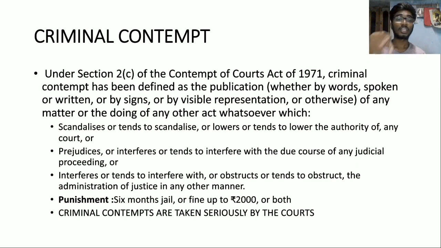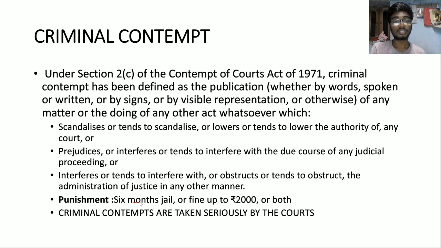The other is interfering with judicial proceedings. This will disturb judicial administration, and interferes or tends to interfere with or obstructs or tends to obstruct the administration of justice in any other manner. So what is the punishment?